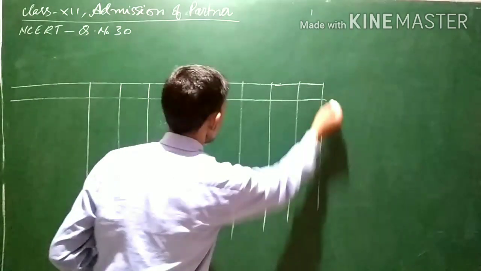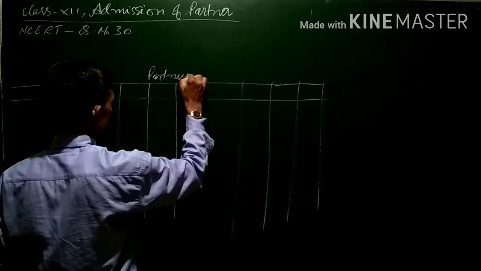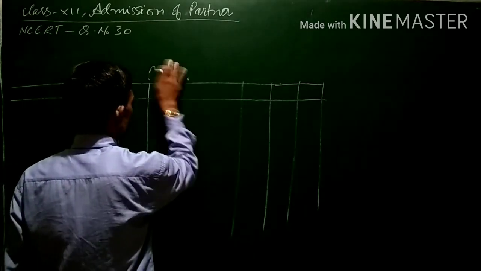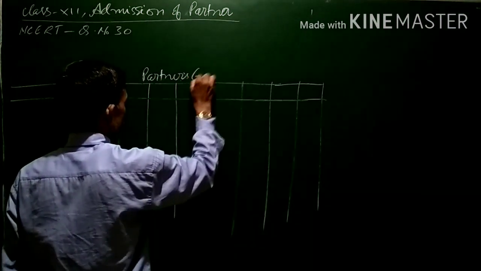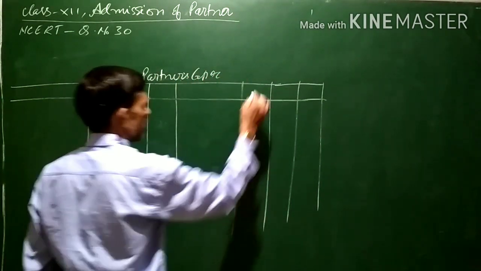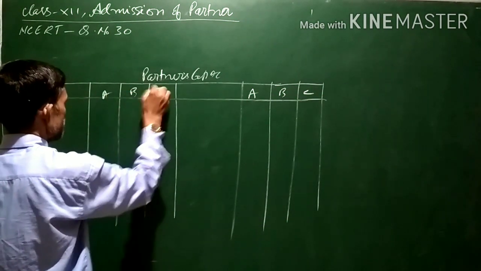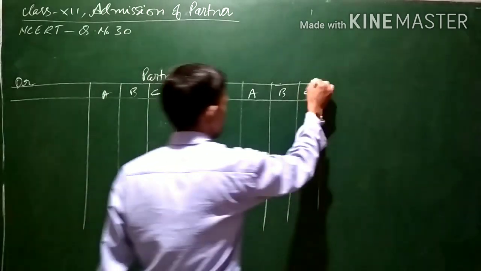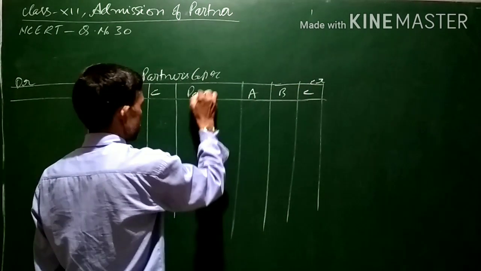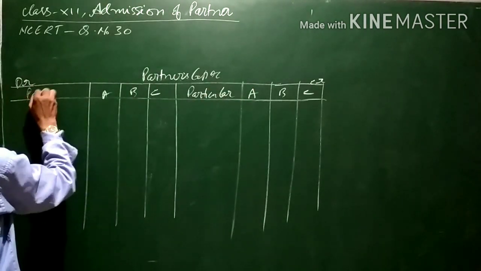I am not drawing the date column. Partners' capital account, A, B and C. That is the debit side, as we all know. This is the credit side. This is the particulars column, and this is again particulars.